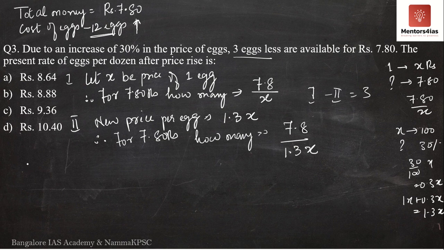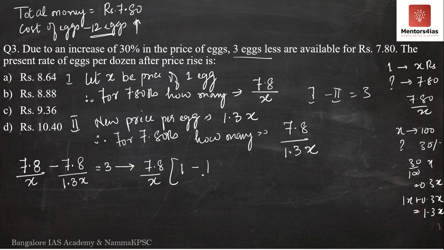So 1 minus 2, what do we get? We get 7.8 divided by x minus 7.8 divided by 1.3x. This is equal to 3. What will I do? I will take 7.8 divided by x as common.